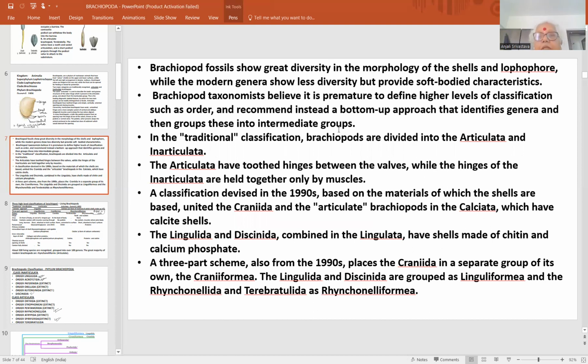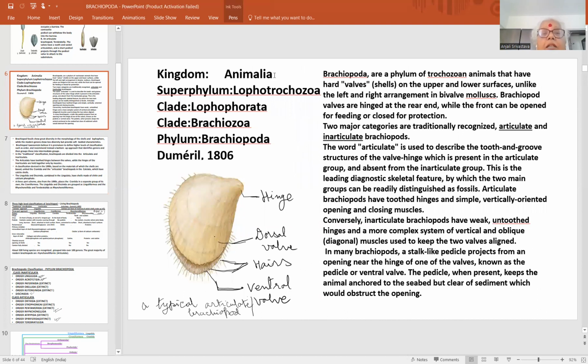बहुत ही यूनिक तरह से इसका क्लासिफिकेशन दिया गया, that is visible here. Kingdom is Animalia, superphylum is Lophotrochozoa, clade is Lophophorata, another clade is Brachiozoa, then phylum is Brachiopoda. This is the classification given by Dumeril in 1806, which has been accepted 1990 के बाद से, ज़्यादा क्लासिफिकेशन पर